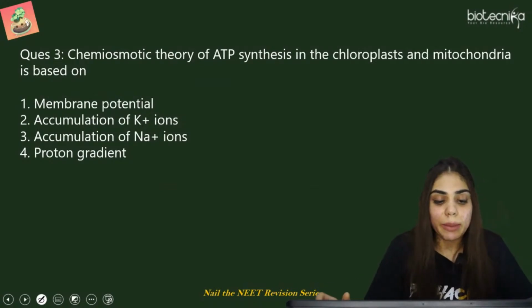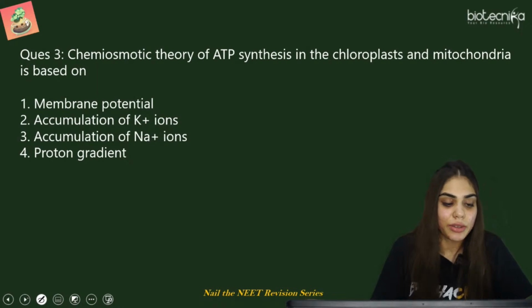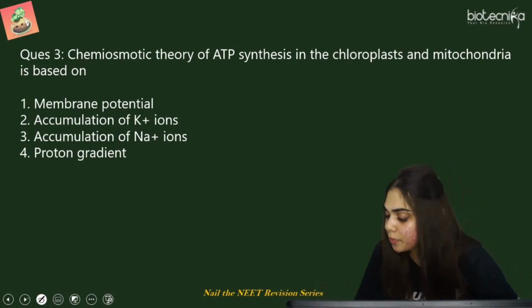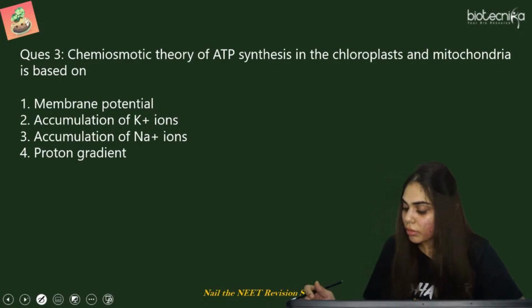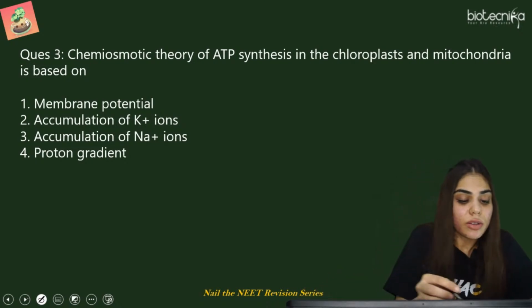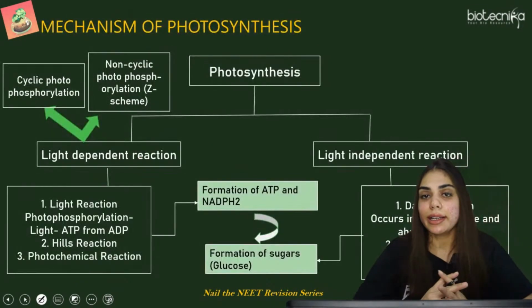Now, the third question: the chemiosmotic theory of ATP synthesis in the chloroplast and the mitochondria is based on membrane potential, accumulation of K plus ions, accumulation of Na plus ions, or proton gradient. So it is because of the proton gradient, that is, H plus ions. So I hope the questions are clear to everyone.